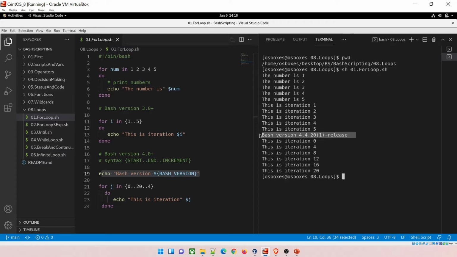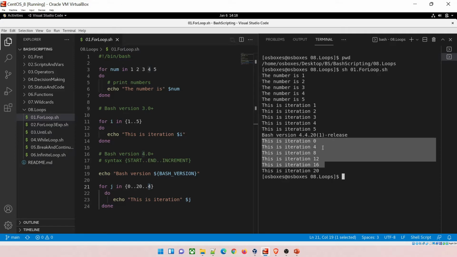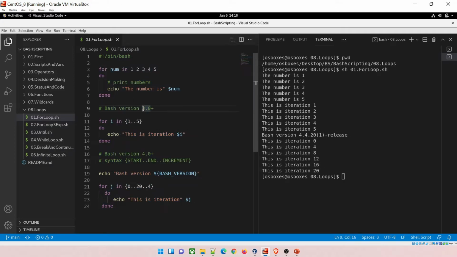If you have not updated it, you can find out the version over here, but if you do sudo yum update, it will run fine. The same thing is happening in this also, but we are going from the 0th value till the 20th value with a hop or increment of 4, and this is printing 0, 4, 8, 12, 16 and 20. Same thing, three different methods.